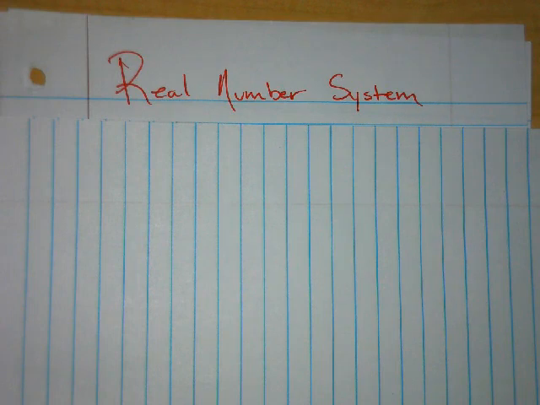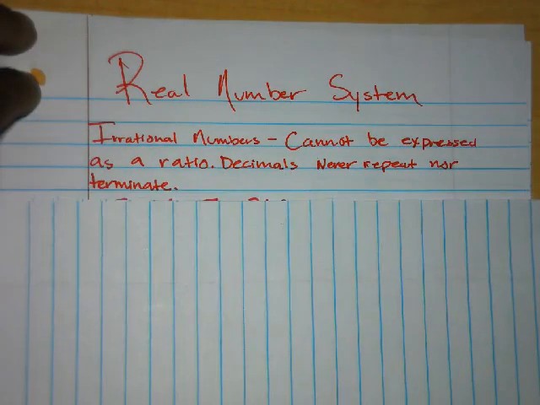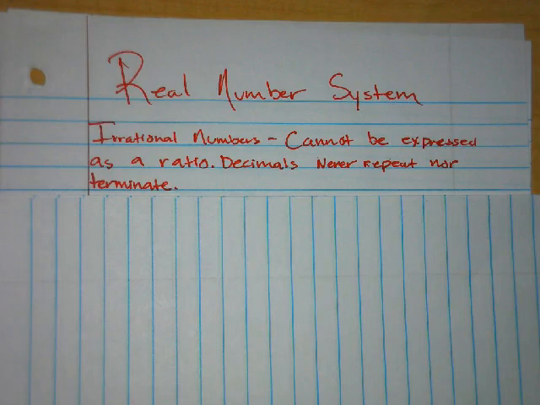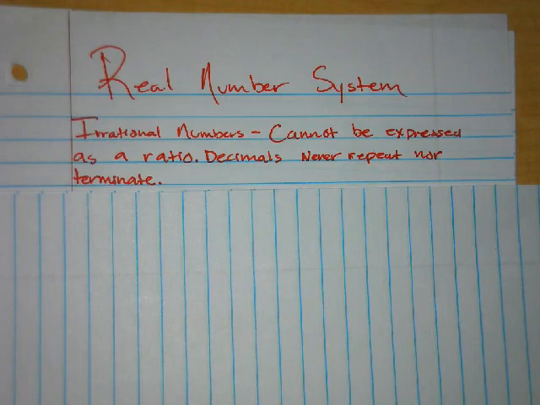For example, any decimal that terminates or repeats, any percentage, and any fraction. Okay, so next we have irrational numbers. So irrational numbers cannot be expressed as a ratio, meaning they cannot be expressed as a fraction. Okay, their decimals never repeat, nor do they terminate.